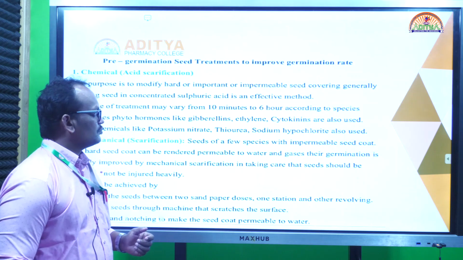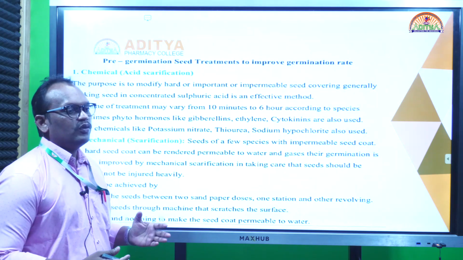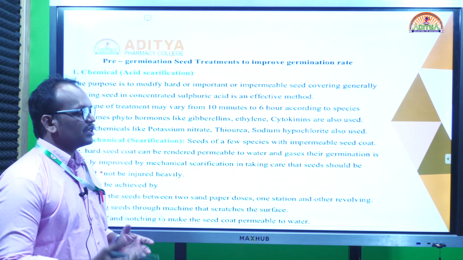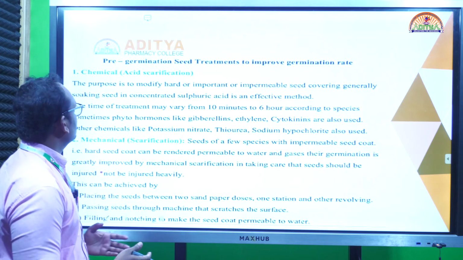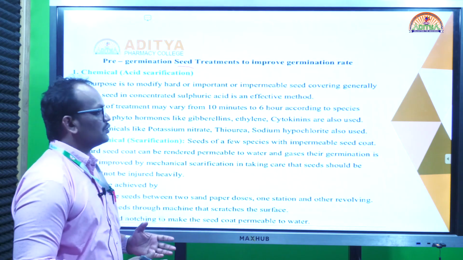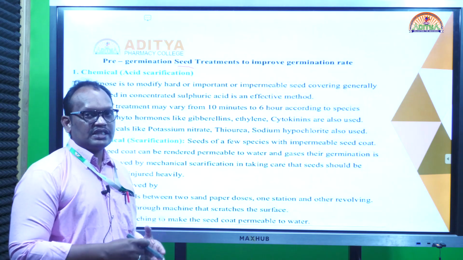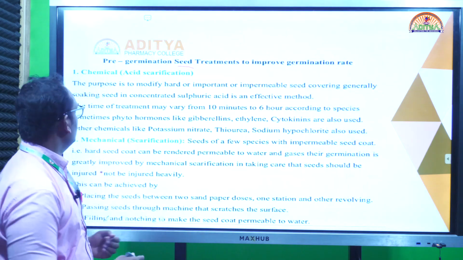Pre-germination of the seeds. For the improvement of seed propagation, we need to germinate the seeds before sowing them in the field. That process is called pre-germination of the seed. To improve the germination power of the seeds, we treat them with some chemicals or soak the seeds in water. We can see this in the pre-germination process.